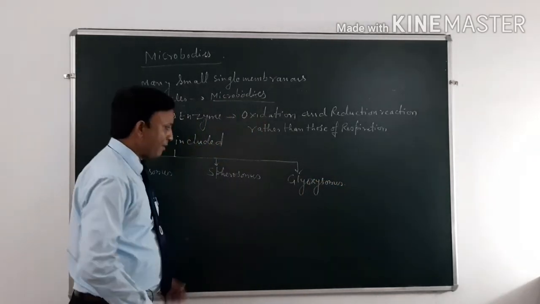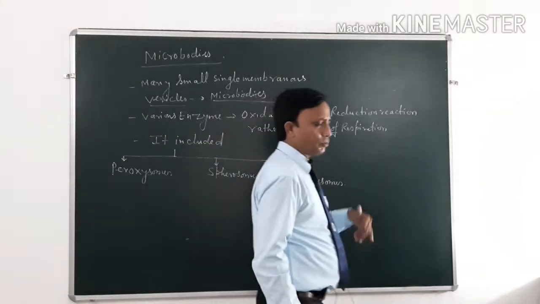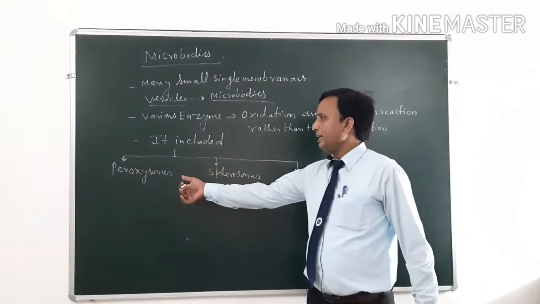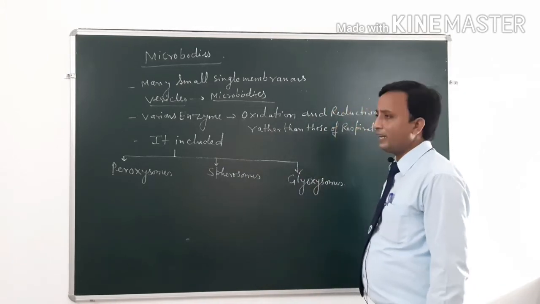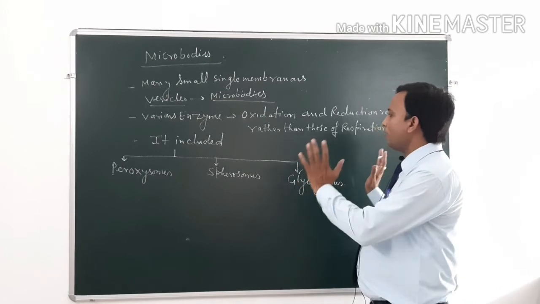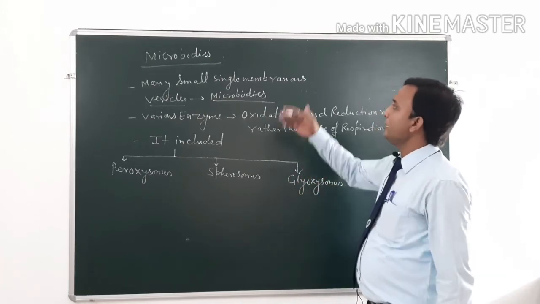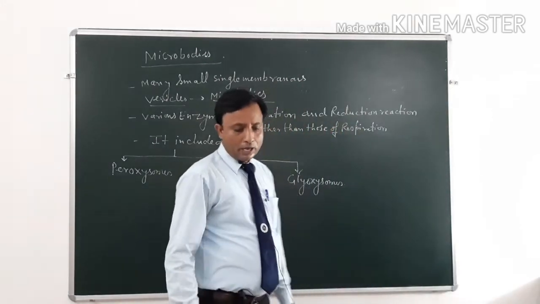There are three different types of vesicles. They are present in the cytoplasmic area. First is the peroxisome, second is the spherosome, and third is the glycosome. It means all three vesicle-like structures are included in microbody.